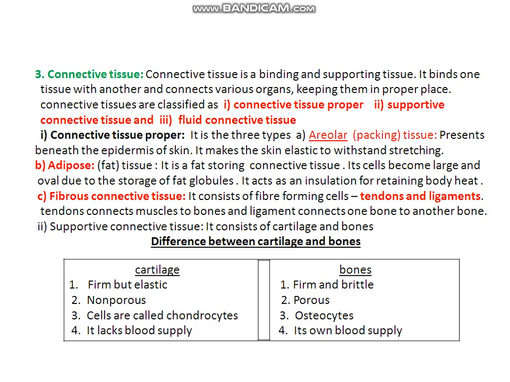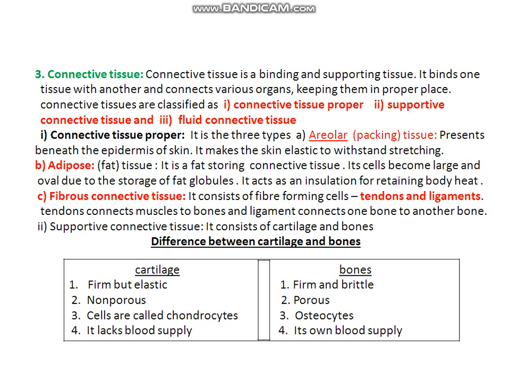Cartilage is soft bones. It is also, you know, a kind of connective tissue. It is flexible and non-porous and provides strength to some of the organs of our body. So what are the differences between cartilage and bones?